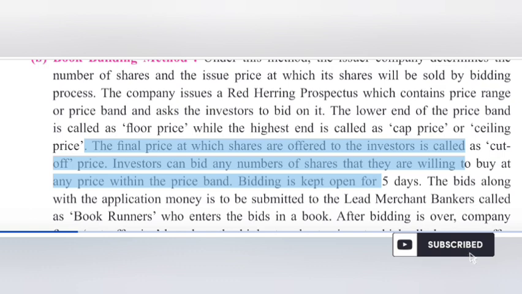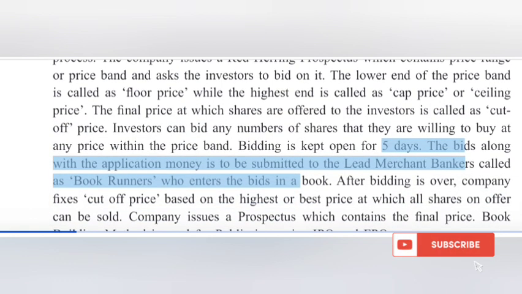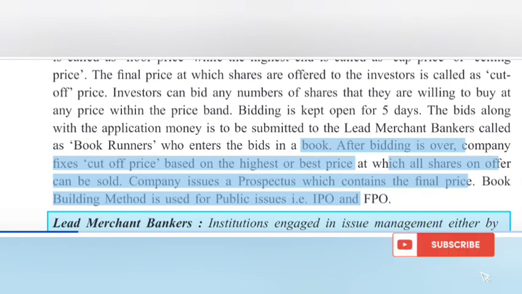Investors can bid any number of shares that they are willing to buy at any price within the price band. Bidding is kept open for 5 days. The bids along with the application money are to be submitted to the lead merchant bankers, called book runners, who enter the bids in a book. After bidding is over, the company fixes the cut-off price based on the highest or best price at which all shares on offer can be sold. The company issues a prospectus which contains the final price.